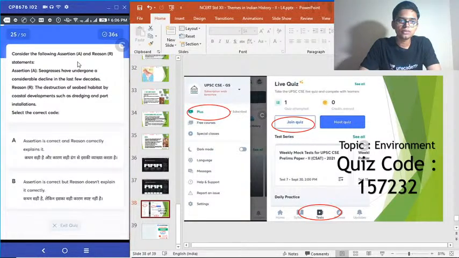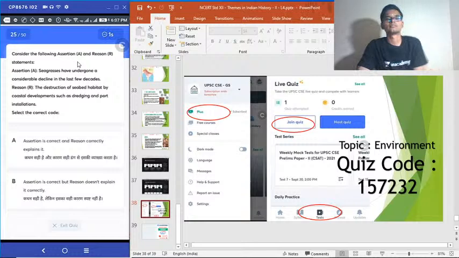25. Consider the following assertion and reason statements. Assertion: seagrasses have undergone a considerable decline in the last few decades. Reason: destruction of seabed habitat by coastal developments such as dredging and port installation. Simple question, very direct question, very common sense question. Okay, I think all of you will get this right. Very much logical. So take your time and give the correct answer, please.